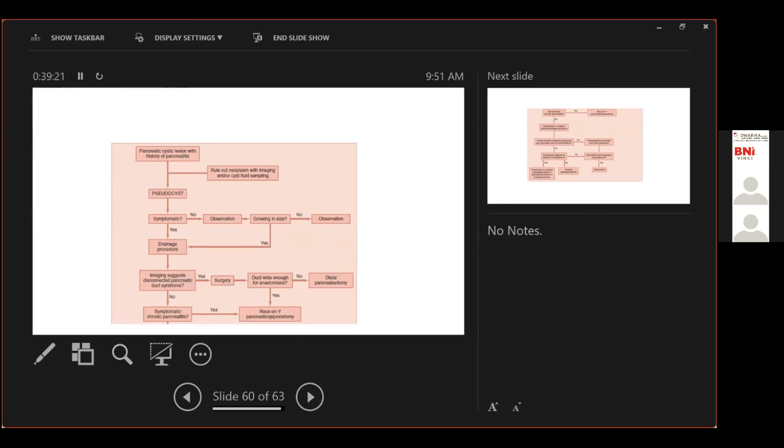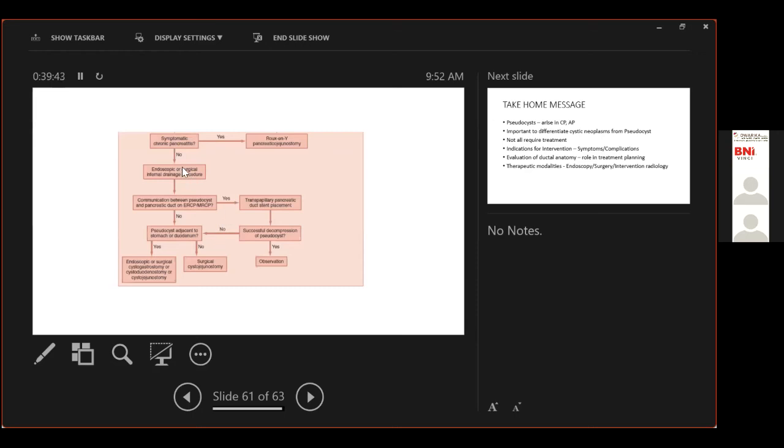Just before you proceed for a drainage, you look and rule out any disconnected duct syndrome. If there is a disconnected duct and the duct is not wide enough for anastomosis, you just remove the distal part. If it is wide enough for anastomosis, you do a Roux-en-Y pancreaticojejunostomy. Now, if the imaging does not suggest a disconnected duct and the patient has chronic pancreatitis, again you go for a Roux-en-Y pancreaticojejunostomy.